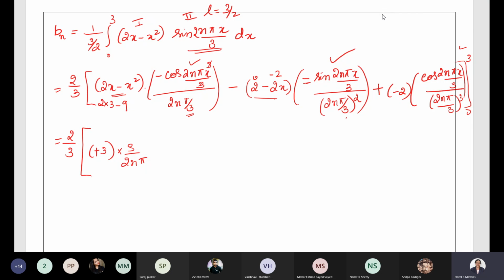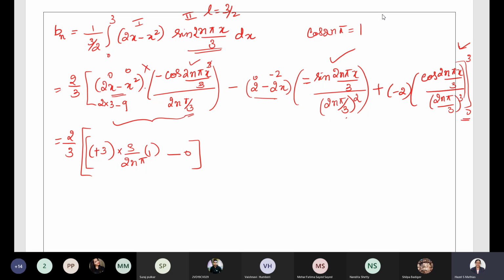Cos 2n pi, we have just said, we have the general formula, cos 2n pi equal to 1. So this is equal to 1. This is the upper limit for the first term. Now put the lower limit for this term only. Lower limit means minus sign. If you put x equal to 0, in both places it will be 0. So 0 into this entire term will be 0. So we have put both upper limit and lower limit for the first term.